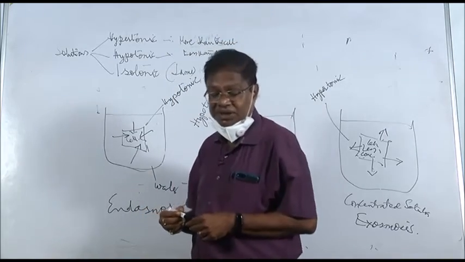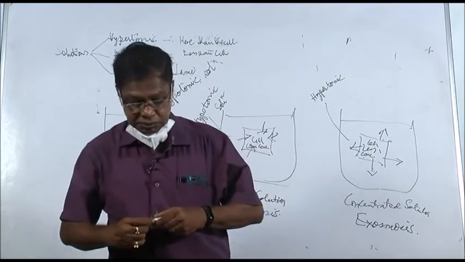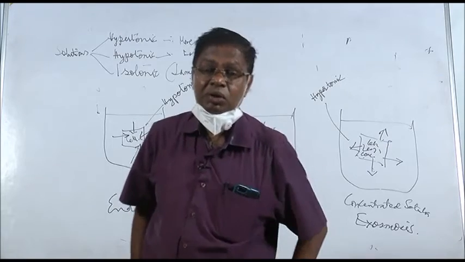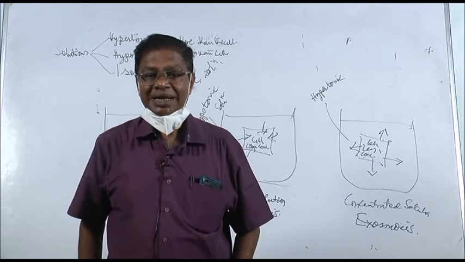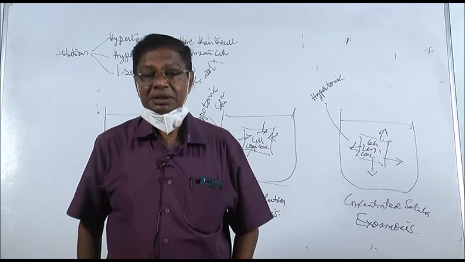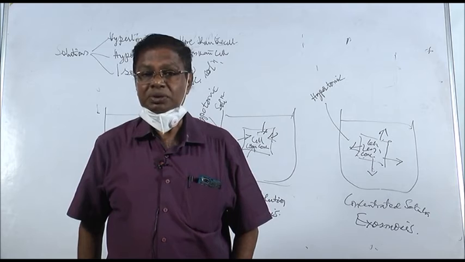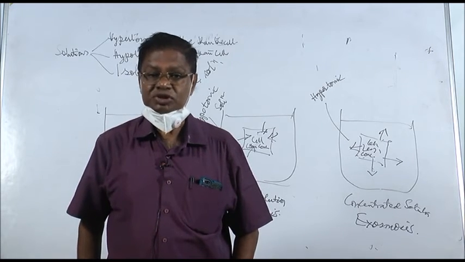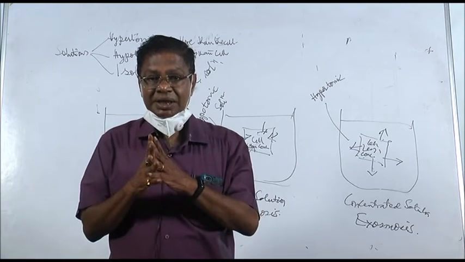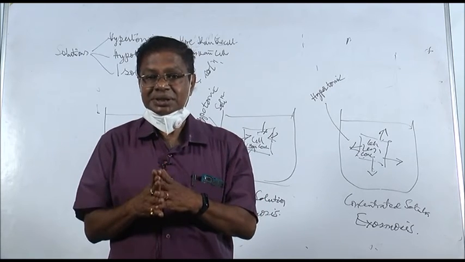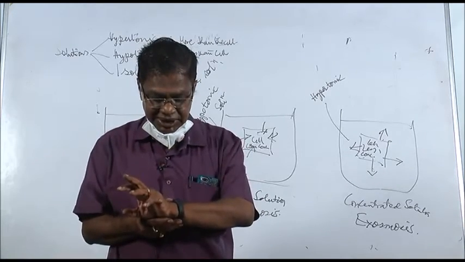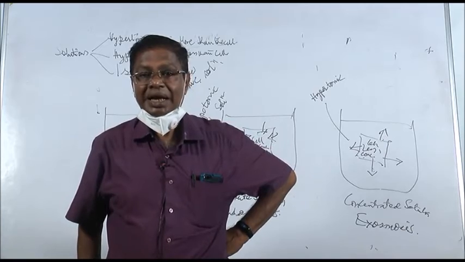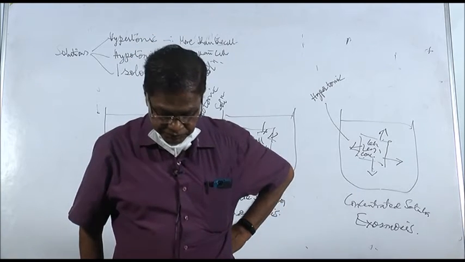So when a cell is immersed in a hypotonic solution, water moves into the cell and it is called endosmosis. And when the cell is immersed in a hypertonic solution, water moves out of the cell, it is called exosmosis. And when the solution concentration inside the cell and outside the cell is same, it is called isotonic solution. Now